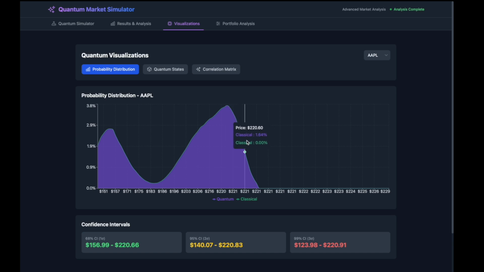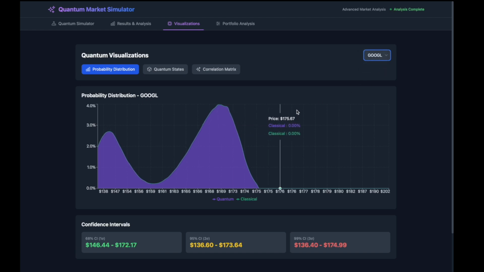There's also quantum visualizations. It shows the probability distributions, so the chance it'll be at each of these specific prices. You can see that for all of the respective stocks, how it's slightly changing for each. So for example, if I click on Microsoft here, the graph slightly changes and shows real data on the probability distribution for the stock price of Microsoft.